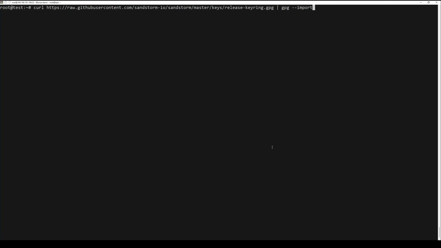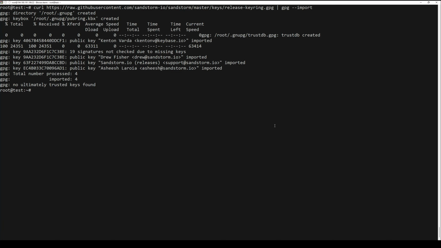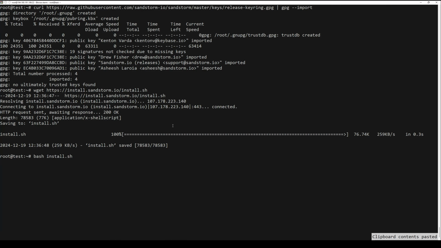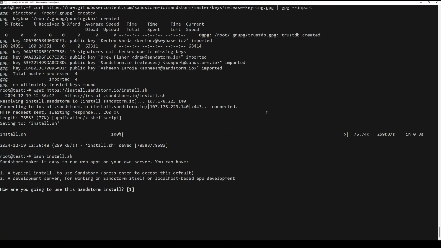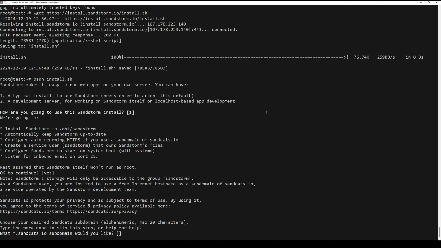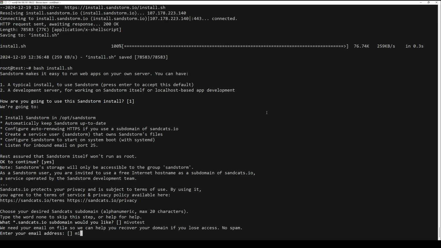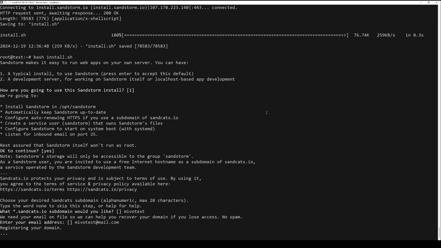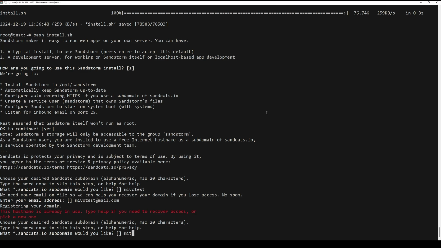The next command retrieves the Sandstorm release key and imports it into your GPG keyring to verify the integrity of the Sandstorm package. Next, use the following commands to download the Sandstorm installation script using the wget command. Lastly, use the next command to run the installation script.